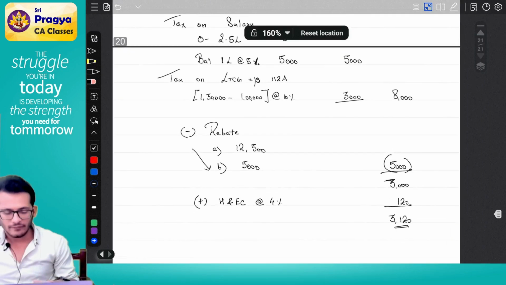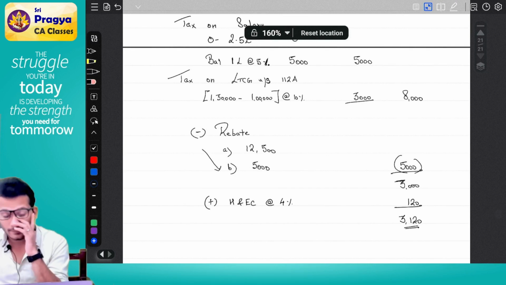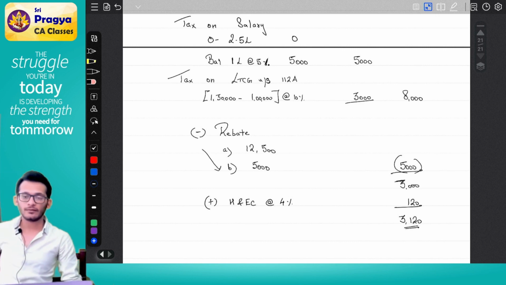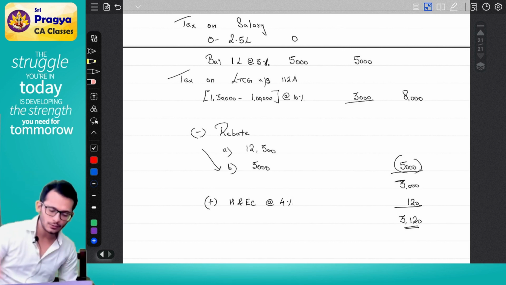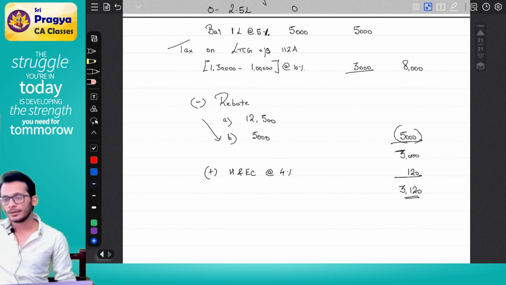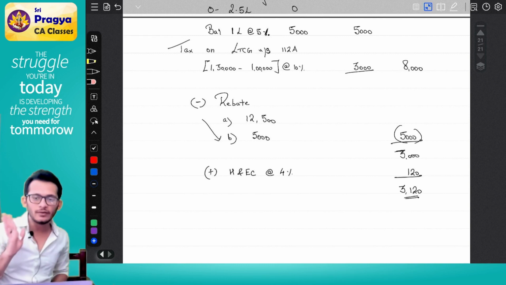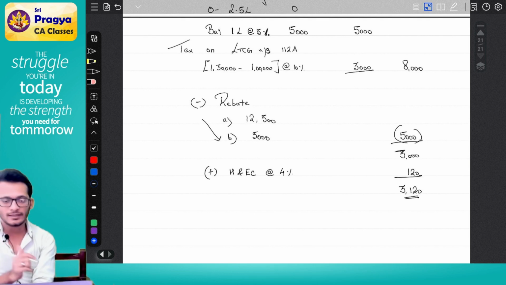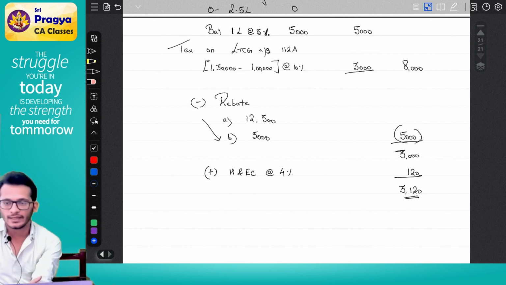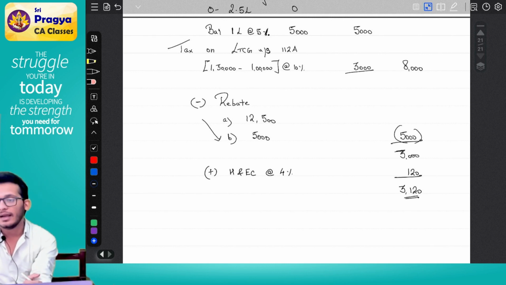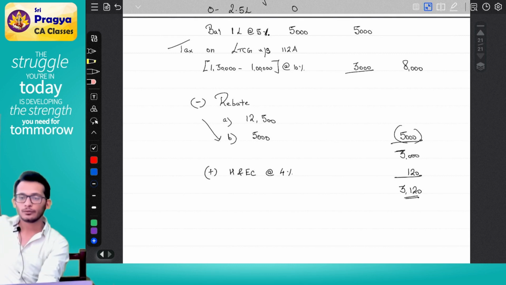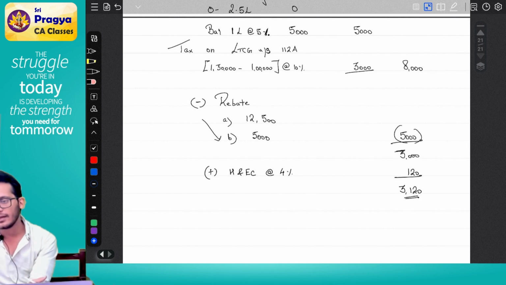In simple words, whenever you are having 112A, you have to mandatorily pay the tax of 112A. If you notice, what is the difference? Difference is 3,000, which is nothing but my 112A, which means bare minimum 112A has to be paid. This can become a checkpoint in the exam. If you have a 112A case coming in and you find yourself poor, you have to ensure that the tax payable is at least the 112A tax.